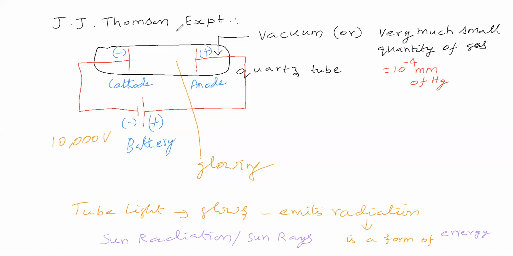Now you see that in this J.J. Thomson experiment, this part is glowing. This part is glowing in the sense, is there any radiation moving here? Is there any radiation coming in this place? Is there any radiation present in this place? What do you say regarding this? Now this part is glowing. Why is it so? Why is that part glowing?